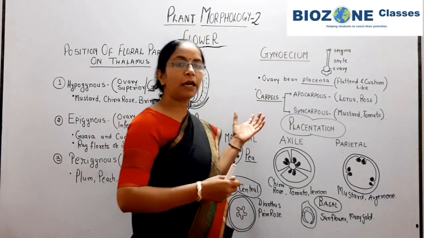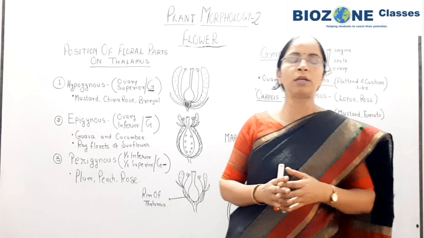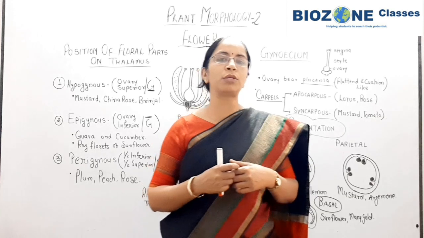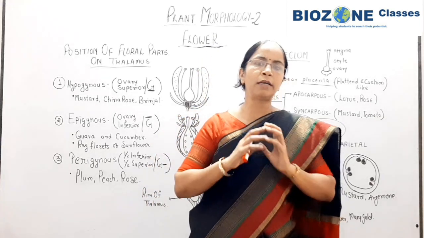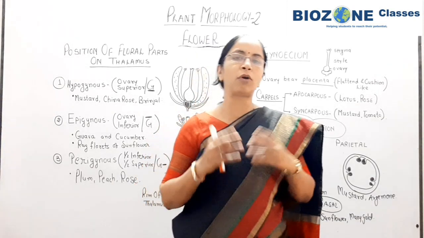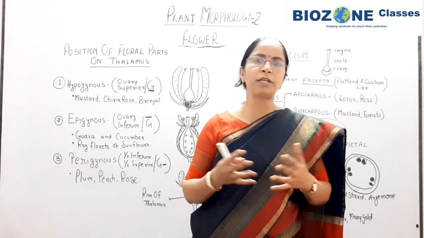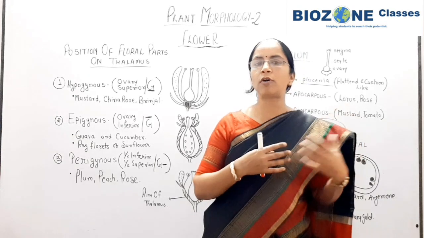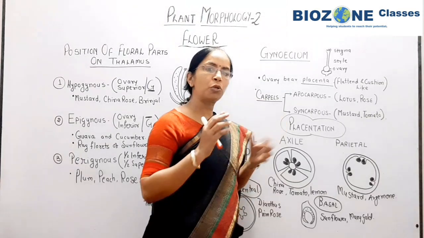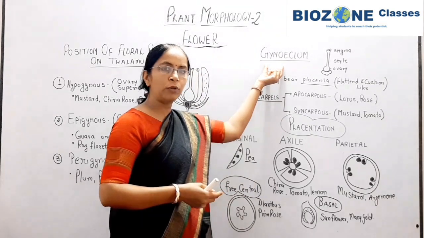That is androecium and gynoecium. When you study androecium, remember androecium is a male reproductive organ. The single unit of androecium is called stamen. Here I am not discussing the stamen and androecium because the entire detailed part you already studied in chapter 2 of plant reproduction: what is anther, how it is bilobed, dithecous, tetrasporangiate, a number of things we studied in detail. So for rapid revision purpose, I skipped the androecium because you all know all the things in androecium. So now we directly come towards the gynoecium.